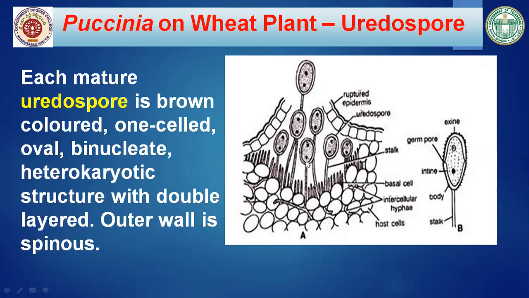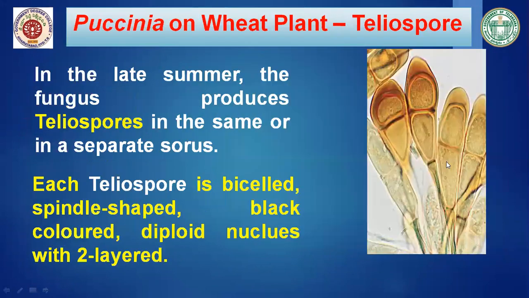Binucleate, heterokaryotic structure with a double layered wall, and the outer exine wall is spinous, or spiny. And the inner wall has germ pores, two lateral germ pores. Here one germ pore, and here another germ pore. So in the late summer, what happens? The fungus produces teliospores in the same or in a separate sorus.